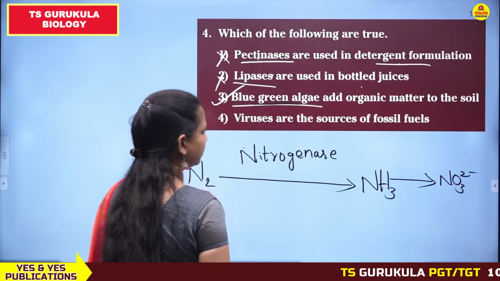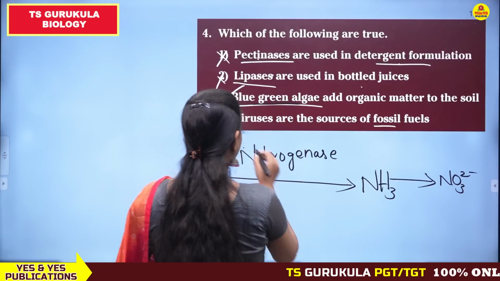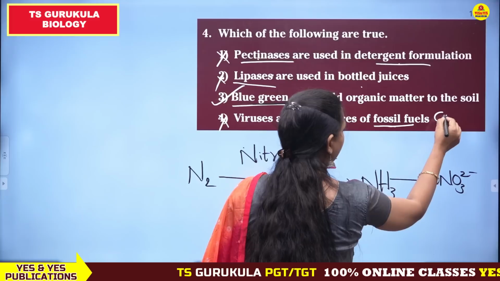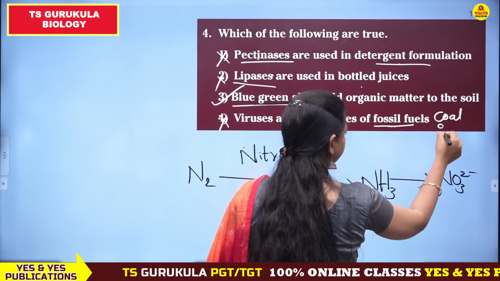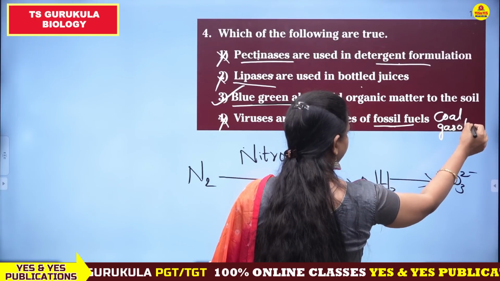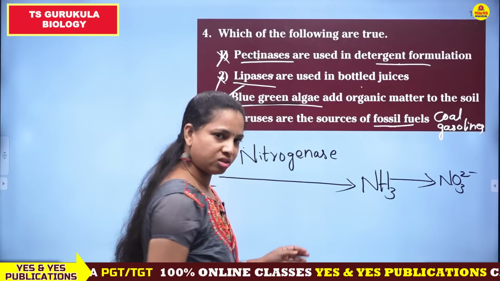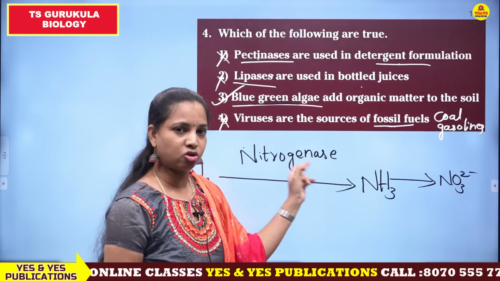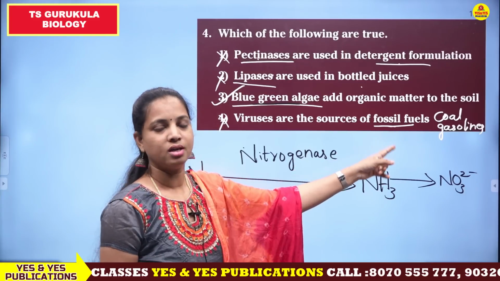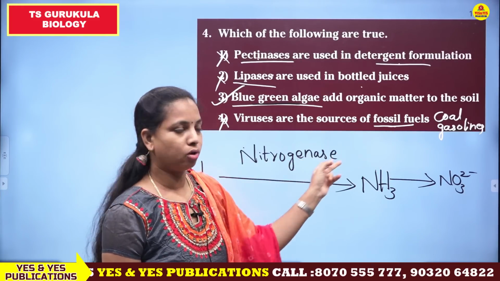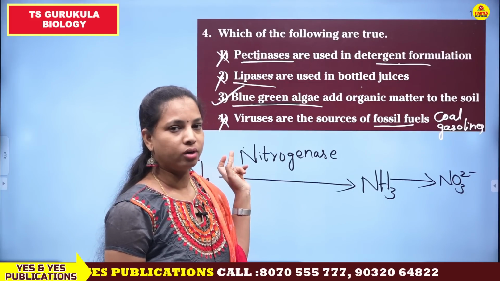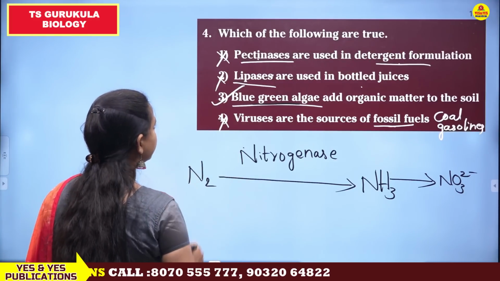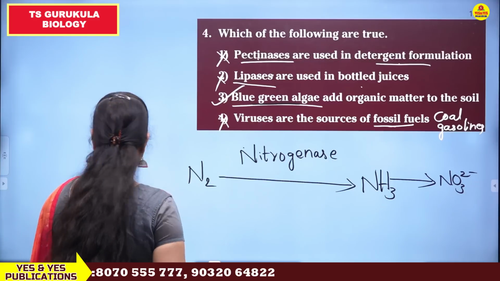Okay, viruses are the sources of fossil fuel. No, viruses are not the sources of fossil fuels. Fossil fuels అంటే మనకి ఏమొస్తాయి? కోల్, పెట్రోల్, గ్యాసోలిన్, ఇలా వీటన్నిటికీ సోర్సెస్ ఏంటి? Fossils are the sources of fossil fuels. So ఈ ఫ్యూయల్స్ అనేవి ఫాసిల్స్ నుంచి వస్తాయి కాబట్టి దే ఆర్ కాల్డ్ as fossil fuels, and coal, gasoline, petrol are obtained from the fossils only. Fossils are the dead remains of plants and animals. Okay, so third statement is true and remaining all the statements are false.